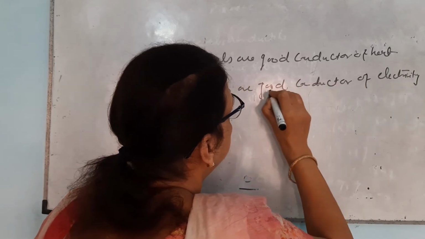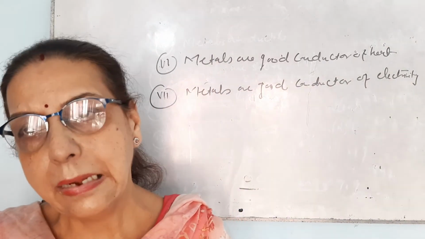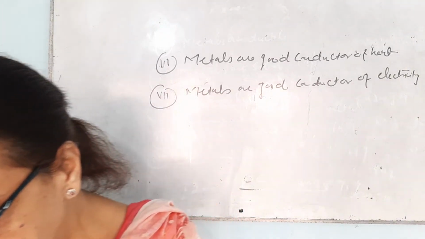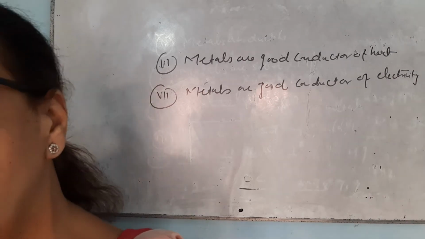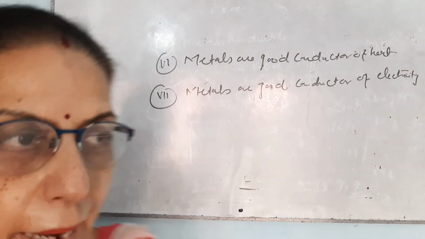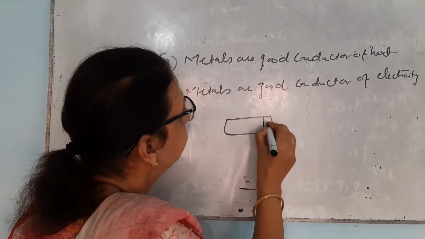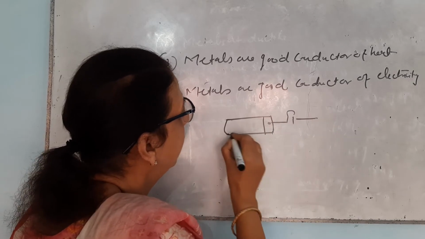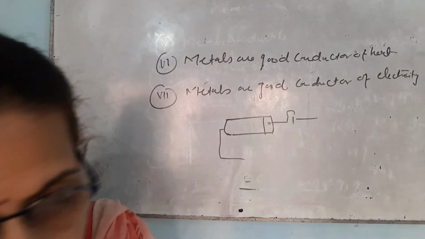I will tell you one thing, that this conduction of electricity is due to electrons, which you will study later in the higher classes. One activity that can be performed: take one dry cell, put one bulb here, then connect this dry cell with crocodile clips.